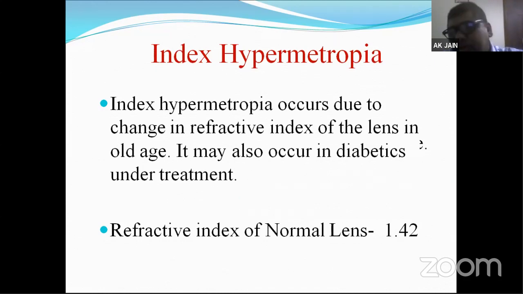In normal physiological condition, there is no change in the refractive index of cornea. But the refractive index of the lens changes with age. So when there is old age, the refractive index of the lens changes. The refractive index of the normal crystalline lens is 1.42. Any change will lead to index hypermetropia.